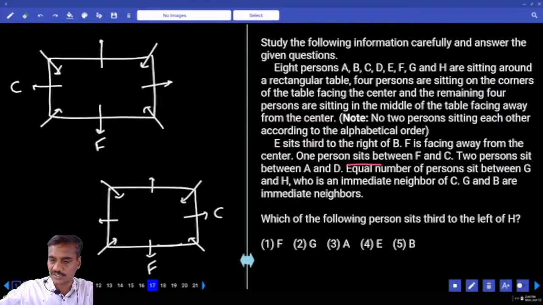E sits to the right of B, and 2 persons between A and D. Equal number of persons between G and H. H is an immediate neighbor of C. And equal number of persons between G and H. That means G and H must be opposite to each other, isn't it?